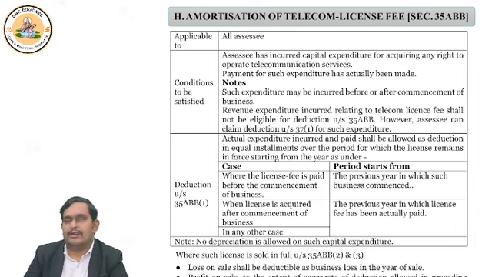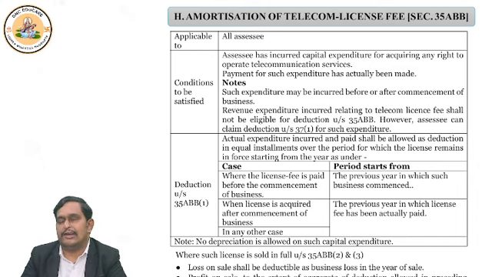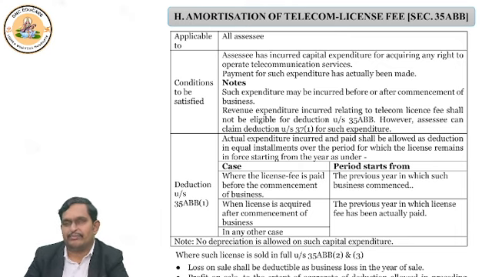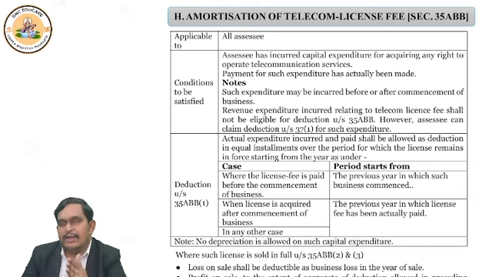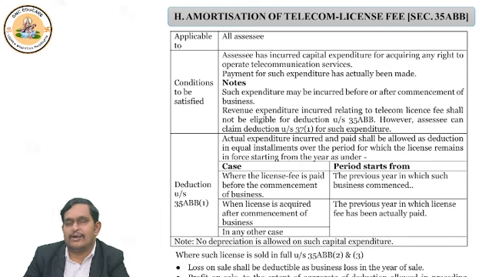Okay? So, let's understand. Now, we are talking about telecommunication organizations like Airtel, Jio, BSNL, VI, right? So, it can be run by an individual or by a company, doesn't matter, because this section applies to all assessees. But 4 conditions are required to be satisfied, or I can say 3 conditions. First condition is there must be a capital expenditure. That capital expenditure is license fees paid to the government basically.